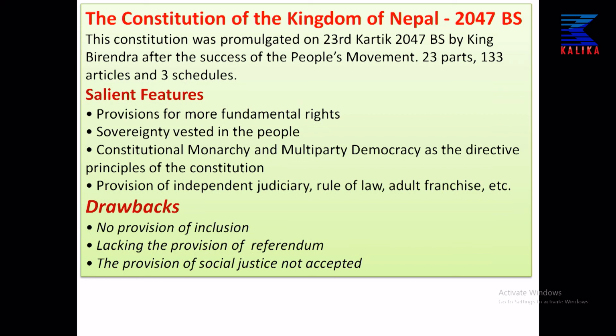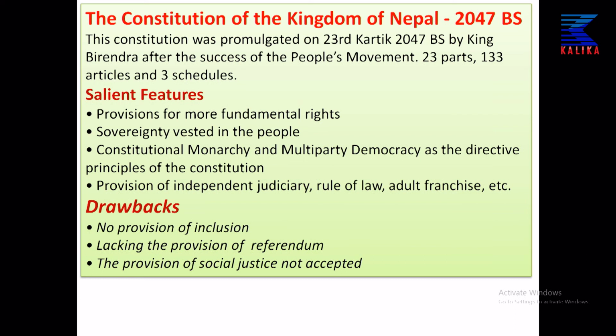So, the first is there was no provision of inclusion, or inclusiveness was not properly practiced by this constitution, and the next is lacking the provision of referendum, means if we did not like that rule, there was no right of selecting another option. So, referendum was not mentioned there, as well as the provision of social justice was not properly accepted.